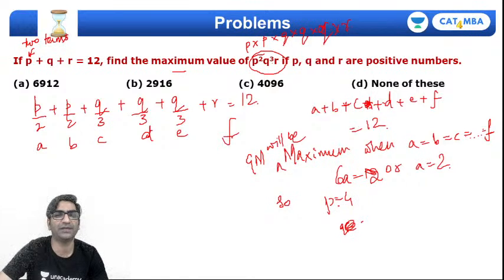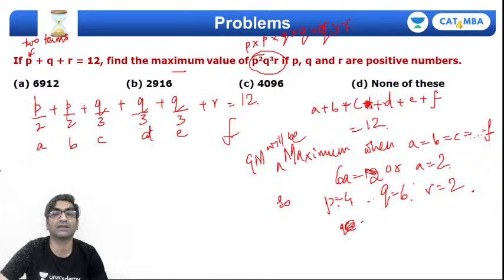I don't really care about actually P, Q and R. But if A is 2, we can calculate. P by 2 is equal to 2, so P is equal to 4. Q by 3 is equal to 2, so Q is equal to 6, and R is equal to A, so R is equal to 2. So 4, 6 and 2.